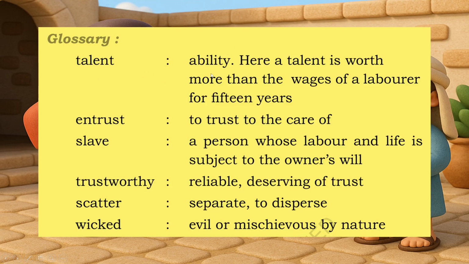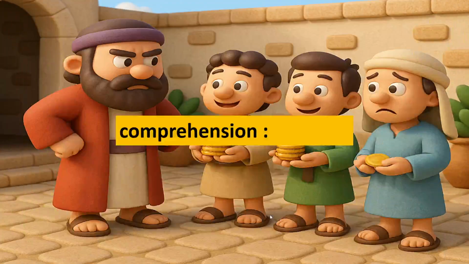Glossary. Talent: ability. Here a talent is worth more than the wages of a laborer for 15 years. Entrust: to trust to the care of. Slave: a person whose labor and life is subject to the owner's will. Trustworthy: reliable, deserving of trust. Scatter: to separate, to disperse. Wicked: evil or mischievous by nature.